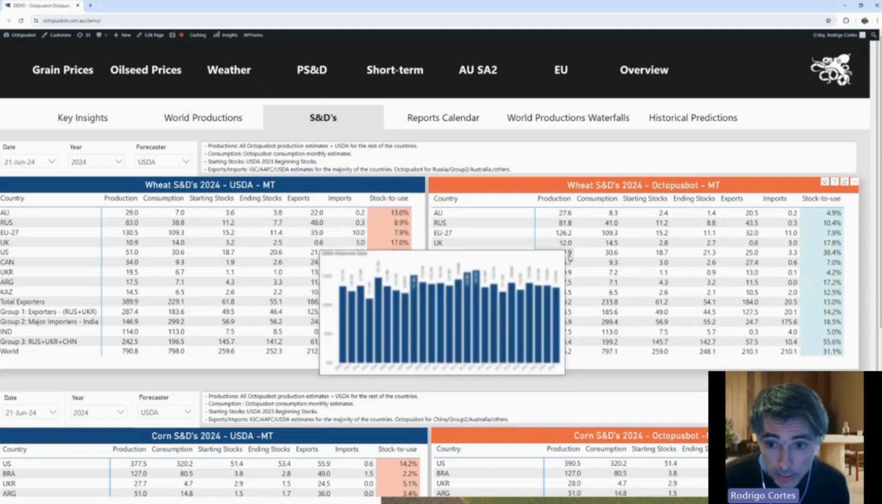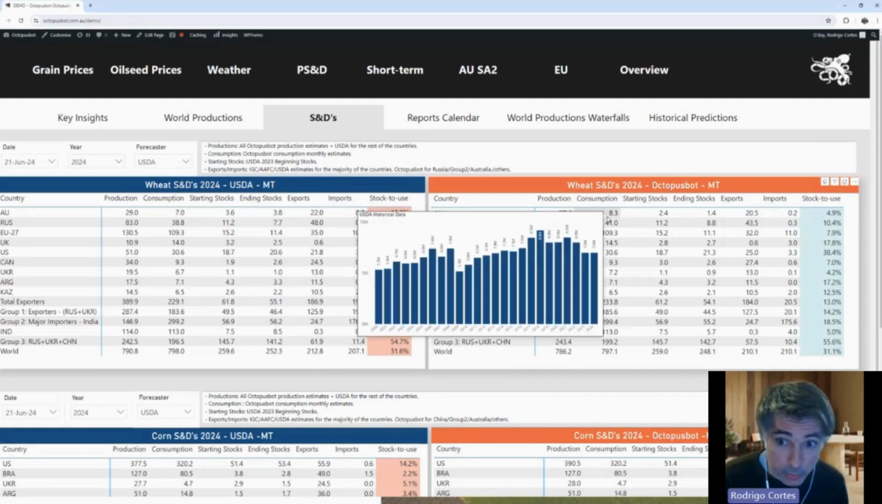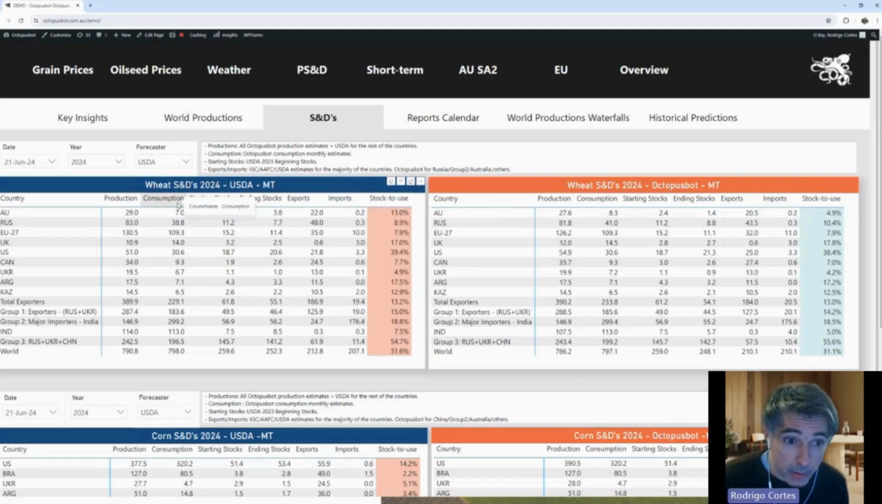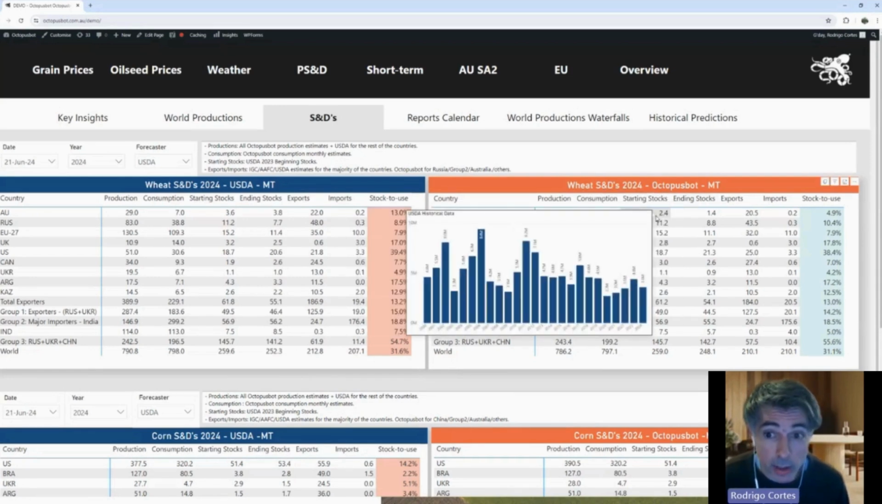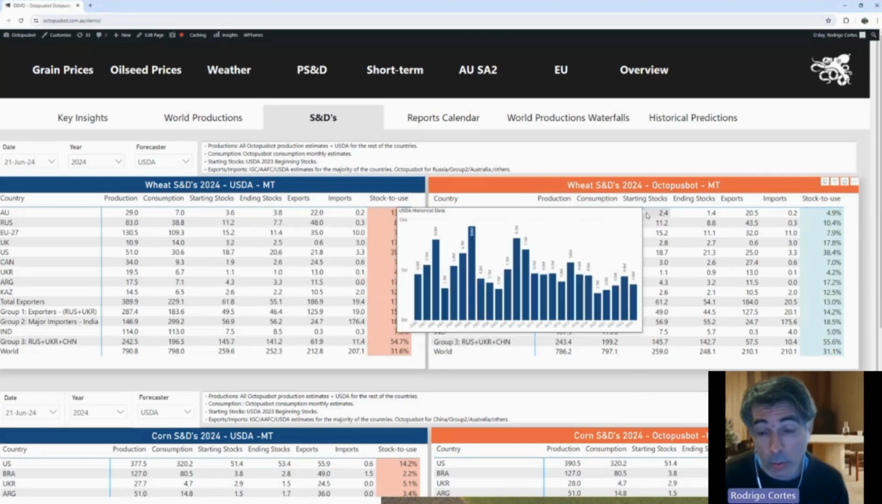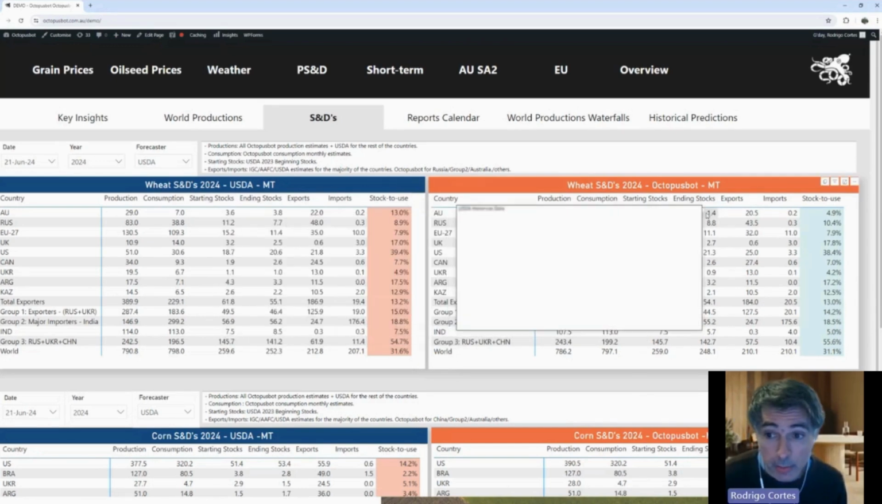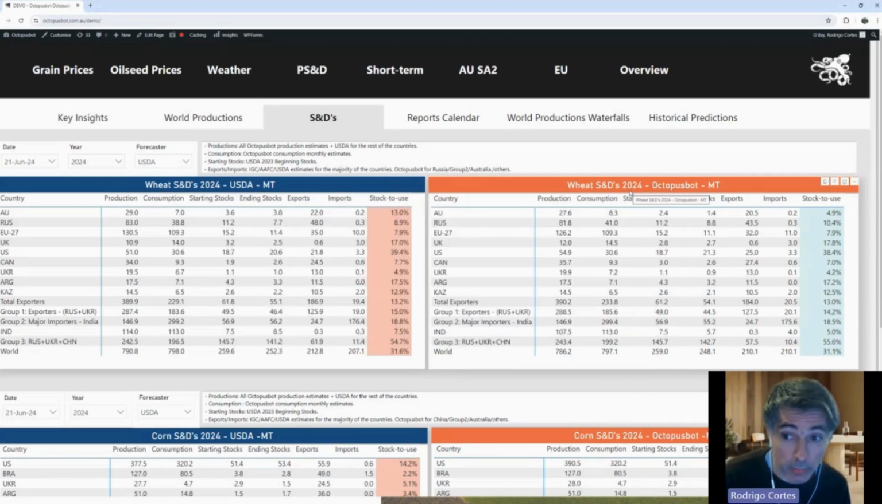Then if we keep looking at the S&Ds and look at consumption for Australia, for example, we have a big difference with the USDA. Our consumption estimates for the country say we don't have the reduction that the USDA is seeing, that 7 million tons reduction, because, according to them, the feedlots are consuming less. We don't see that with our domestic models. So our starting stocks in Australia are 1 million or 1.2 million tons lower than the USDA. The same thing with the ending stocks for market year 2024.